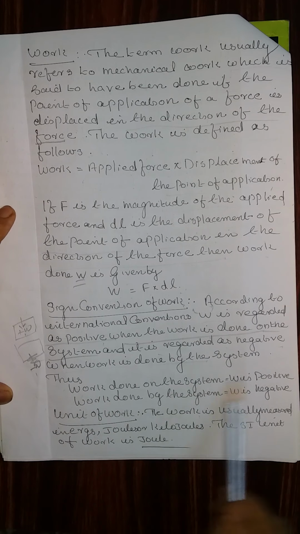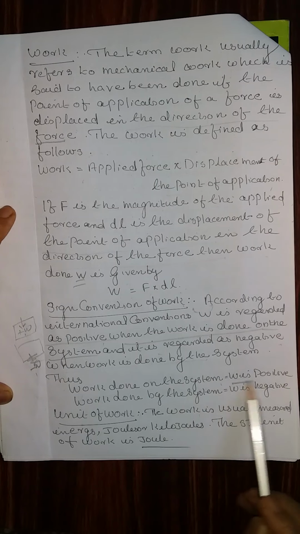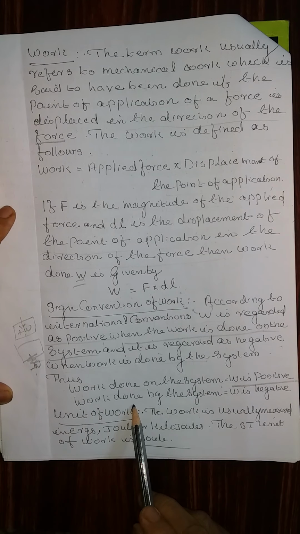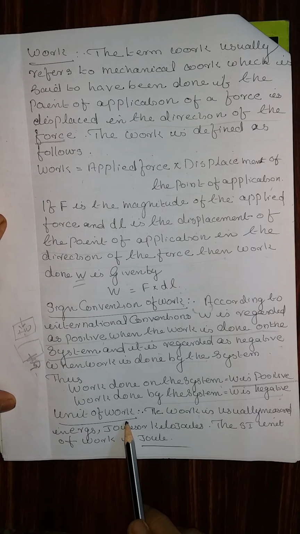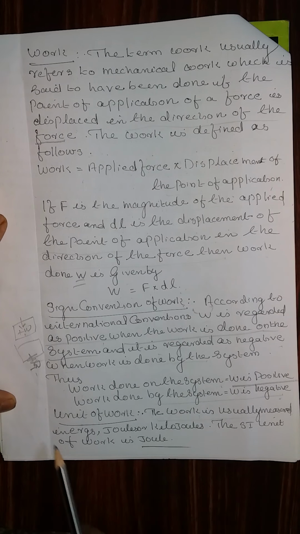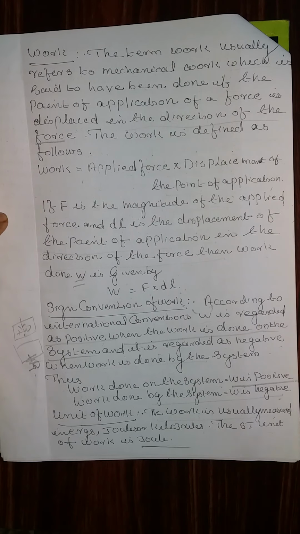Thus, these two points are important. Work done on the system, W is positive. Work done by the system, W is negative. Units of work. The work is usually measured in ergs, joules or kilojoules. The SI unit of work is joule.